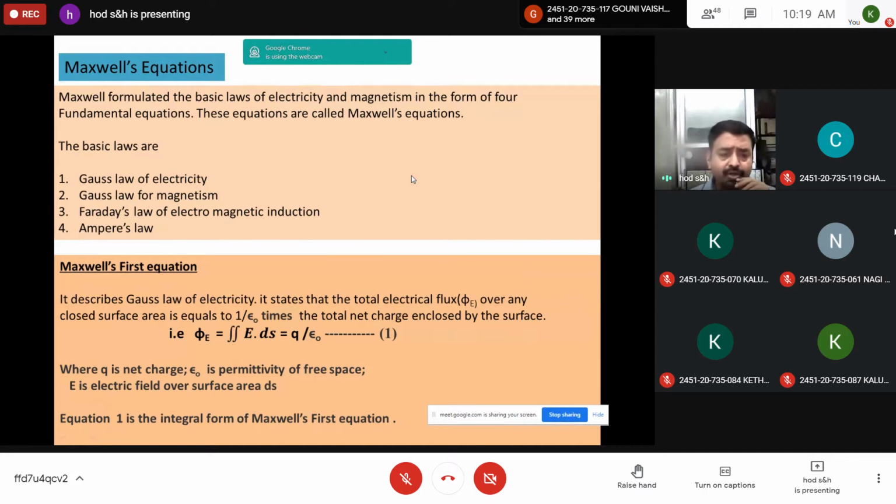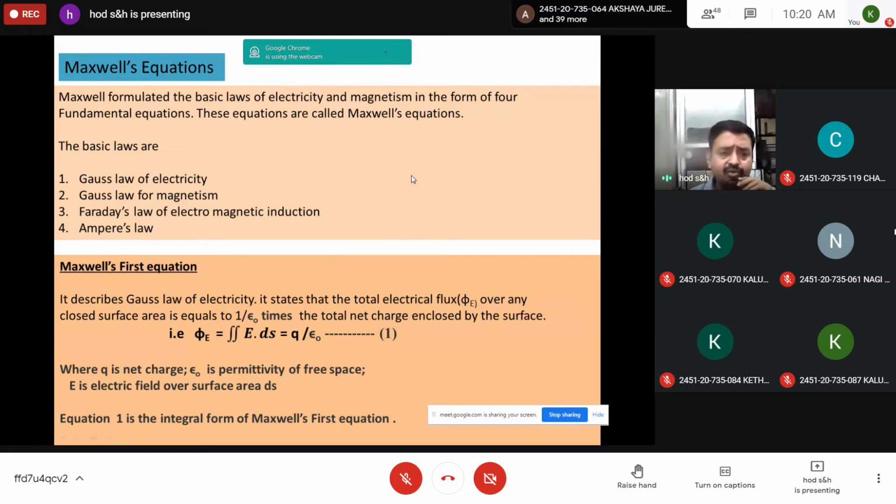You should also remember that the first two, Gauss law of electricity and Gauss law for magnetism, represent the steady field. But Faraday's law of electromagnetic induction and Ampere's law represent the varying field. Variation means the conversion of electric field into magnetic field or magnetic field into electric field. The first equation exclusively explains the nature of the electric field.